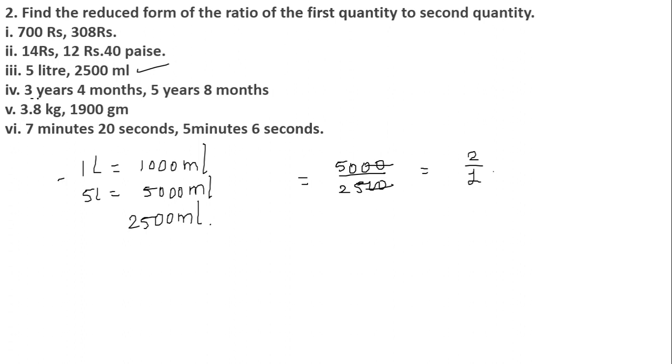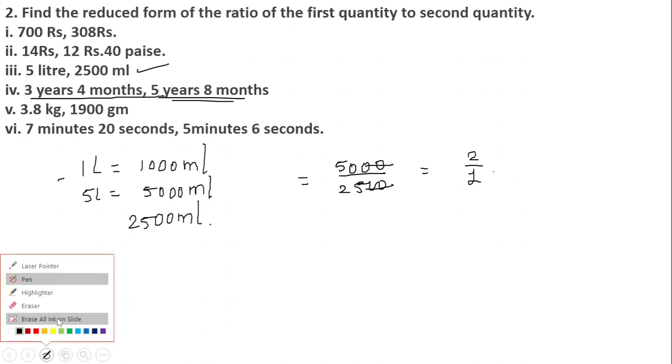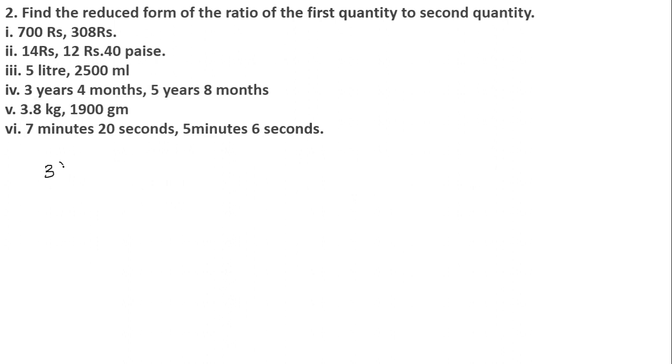Now 3 years 4 months and 5 years 8 months, okay, we have to convert it. How to convert it? Again, very simple. 3 years can be written as 3 into 12 months. I'm just converting these years into months.